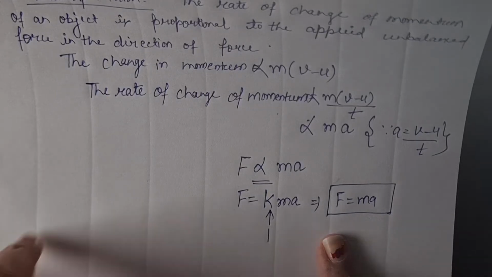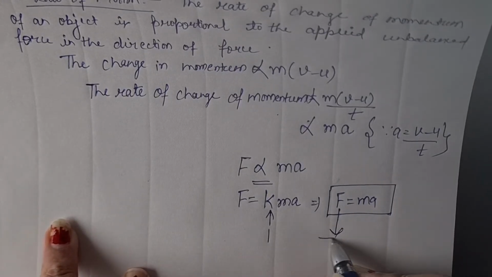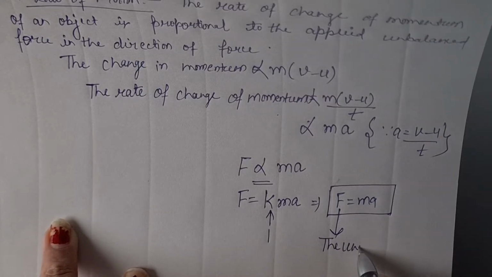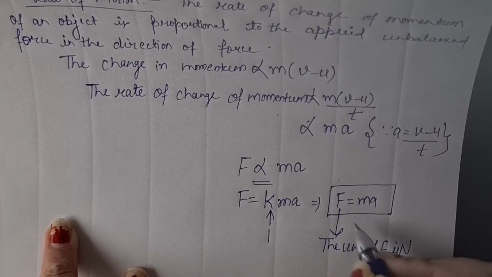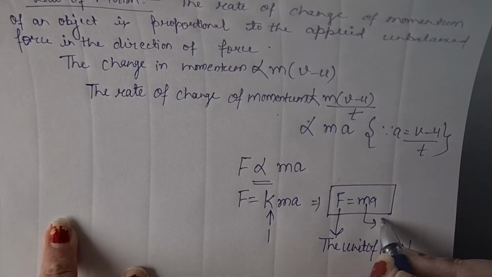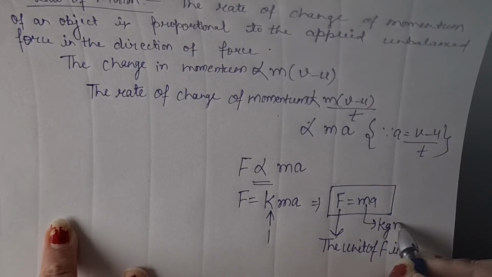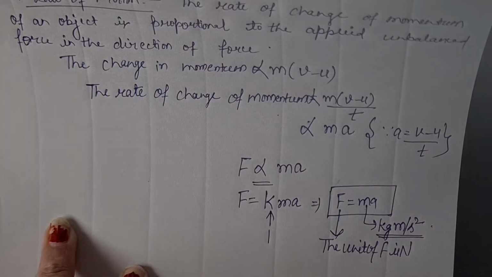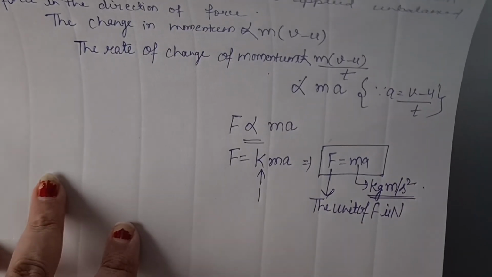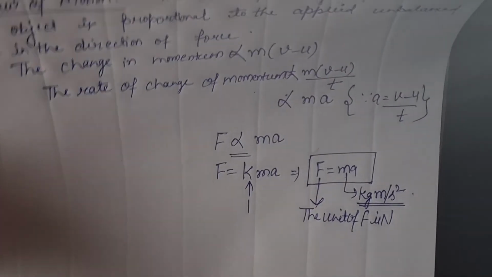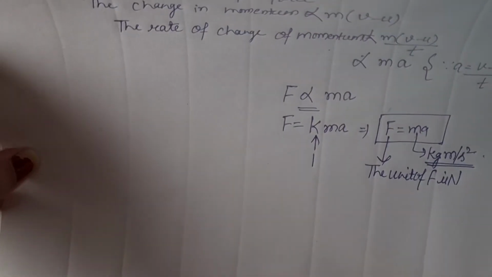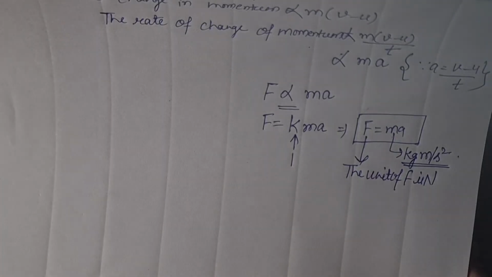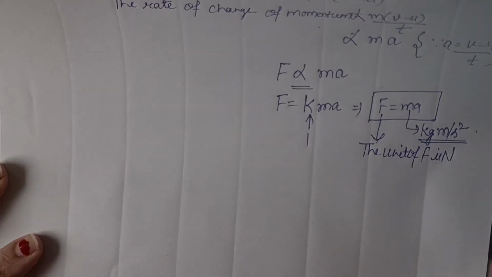The unit of F is Newton, mass is kg and acceleration is meter per second square. So kg meter per second square is also the unit of force, but SI unit of force is Newton because it is named after Newton, so the unit of force is Newton.